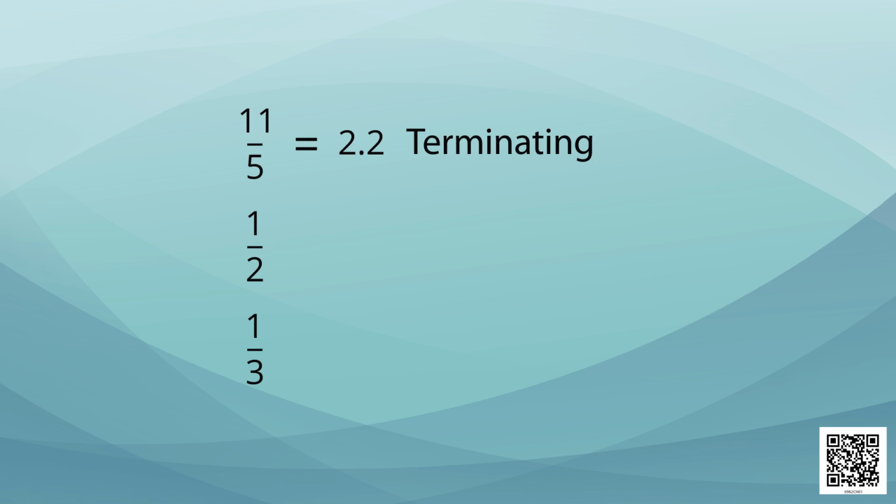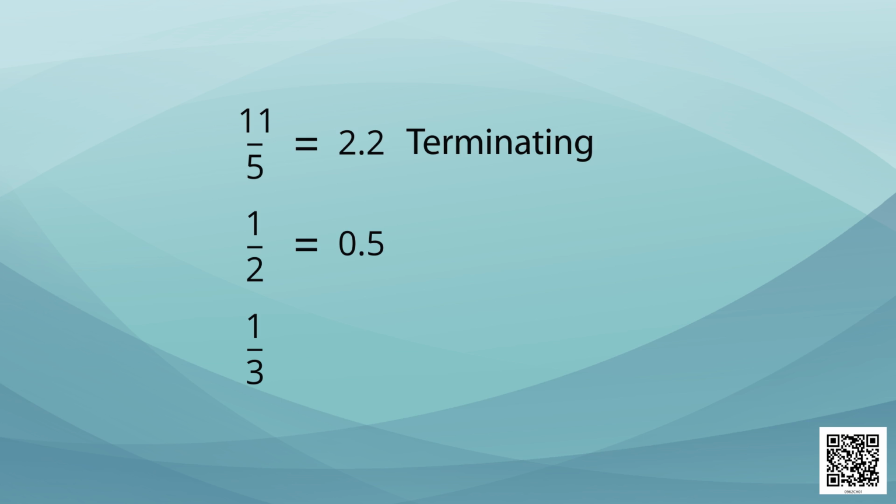Let's look at some examples. 11 upon 5, 1 upon 2 or 1 upon 3. If we divide 11 by 5, we get 2.2. So it has a terminating decimal. Similarly, on dividing 1 by 2, we get 0.5.